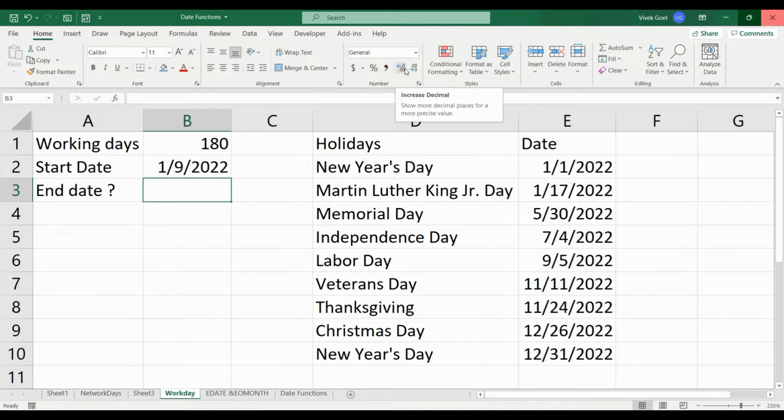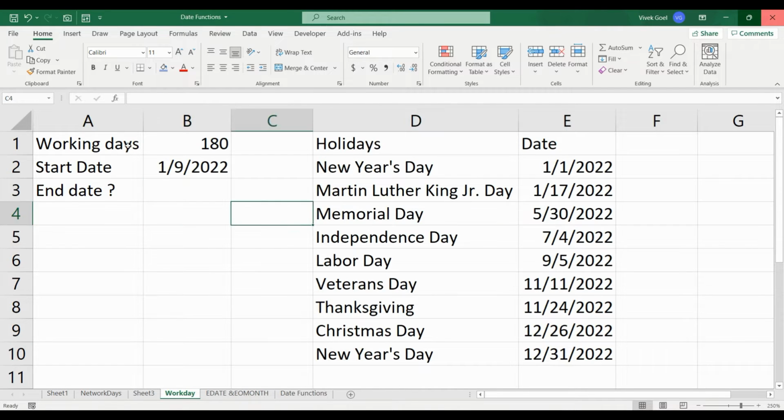So the client wants a project done, and my developer gave me an estimate of 180 working days. The client wants to start the project on 9th January 2022. When would it end, considering Saturday and Sunday as the weekend and the standard US holidays?